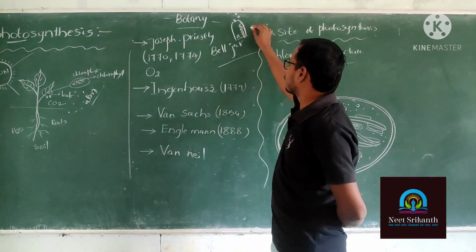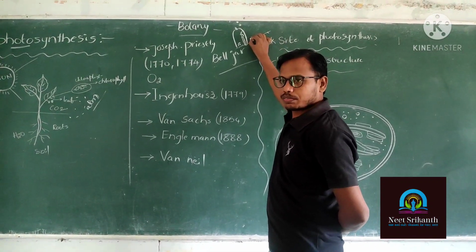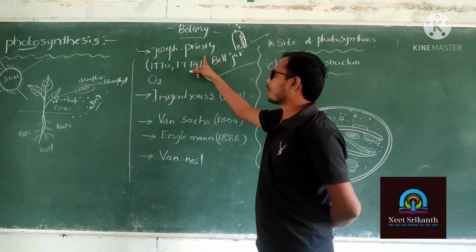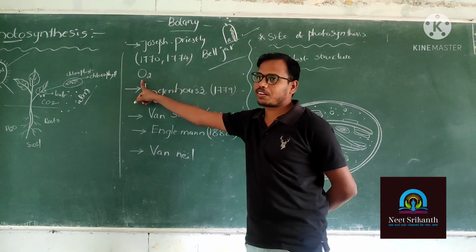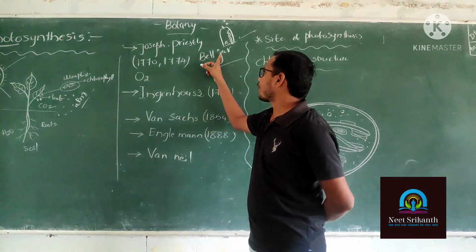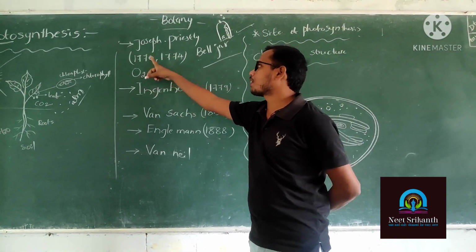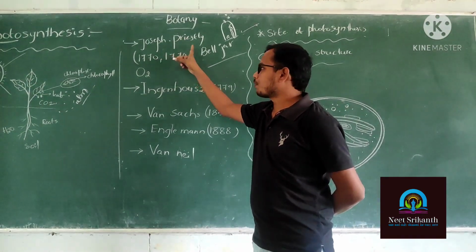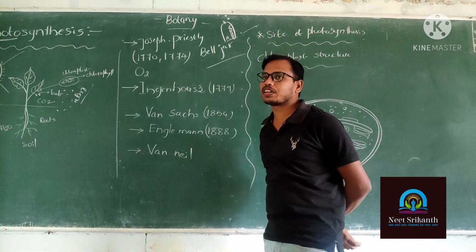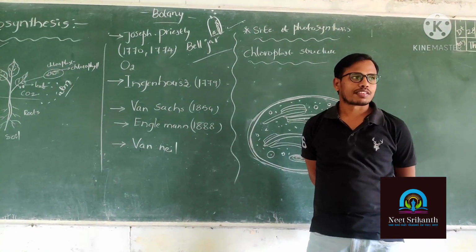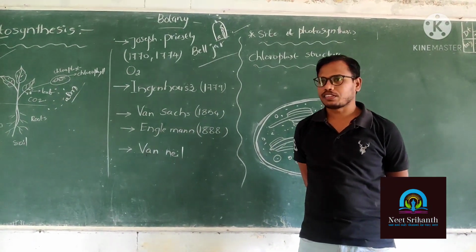So the bell jar experiment practically proved by Joseph Priestley led him to discover oxygen and the importance of oxygen, in the year 1774. Is it clear?